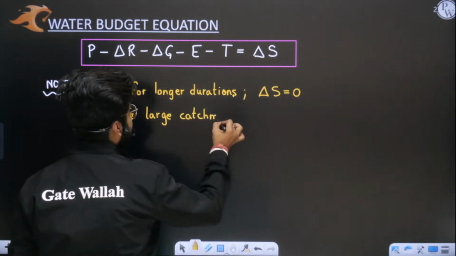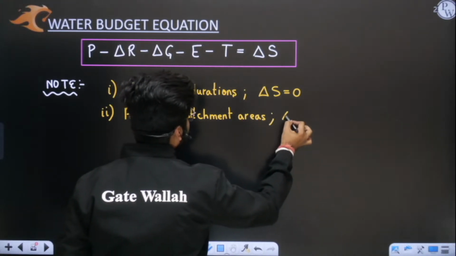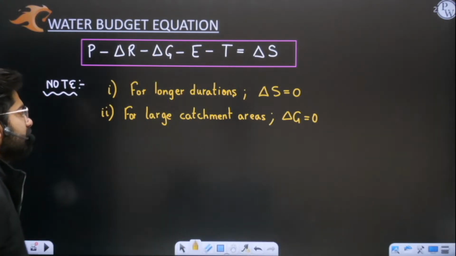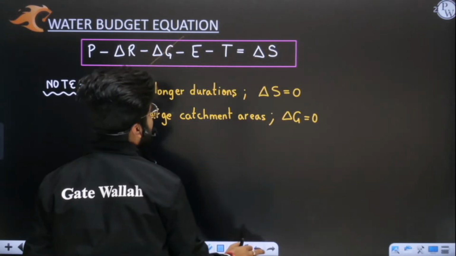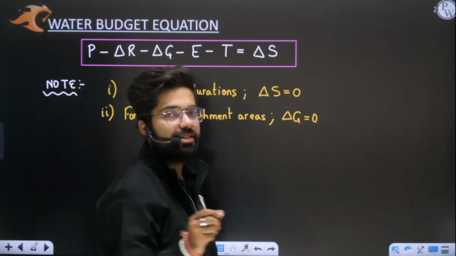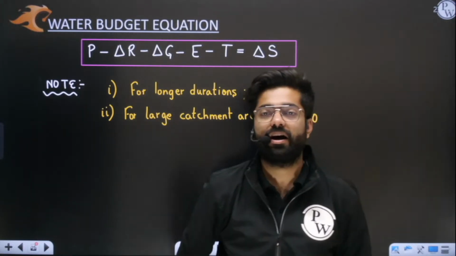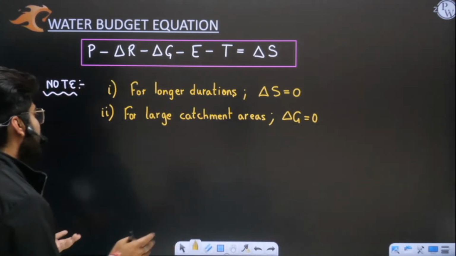For large catchment areas, you need to understand. See, let me ask you one very beautiful question. In this case, delta G will be 0. But if you want to understand how delta G and delta S are 0, see, it will not be exactly 0, but we are assuming it to be 0 so that we can simplify our water budget equation. We have to simplify it. Okay, sir, how are you simplifying it?